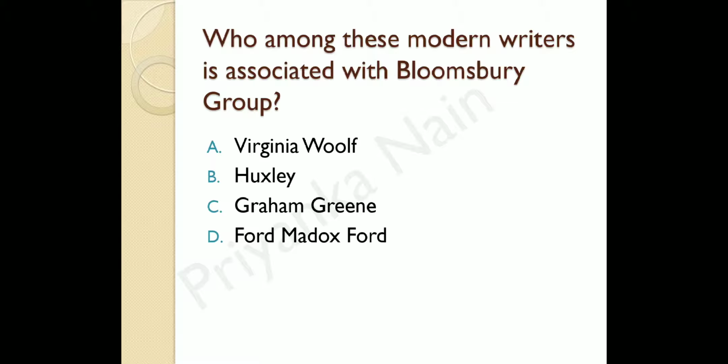Virginia Woolf and her husband Leonard Woolf were closely associated with this group. Which group? The Bloomsbury Group. So what is this Bloomsbury Group? It was a group of English writers, philosophers and artists who were associated with each other in the first half of the 20th century. So the right answer here is Virginia Woolf, who was associated with the Bloomsbury Group.